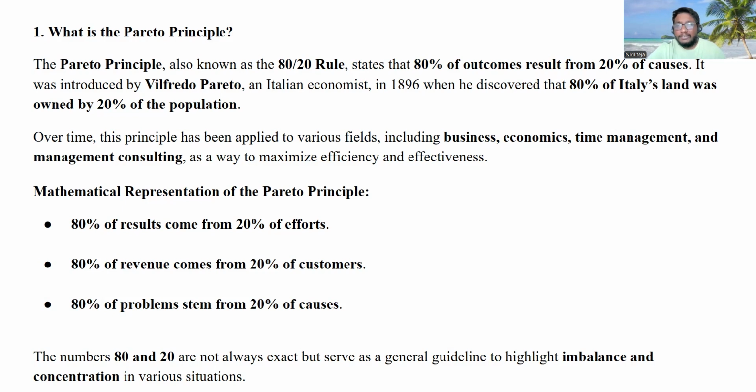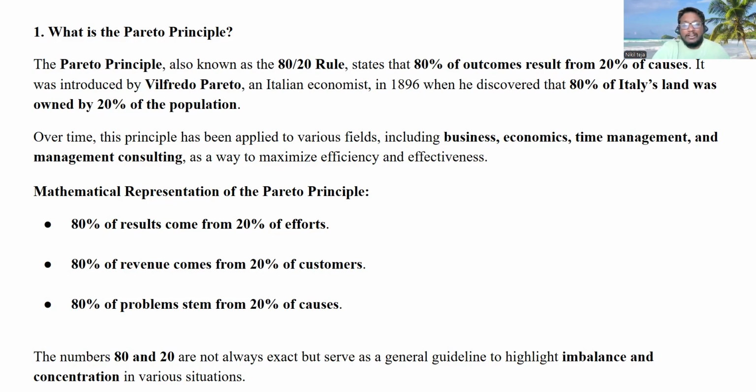The batsman will be targeting only that one bowler, right? So that one bowler, the 20% of the bowlers, is giving 80% of the runs. I know it's a vague example, a worst example, but you can understand, right?